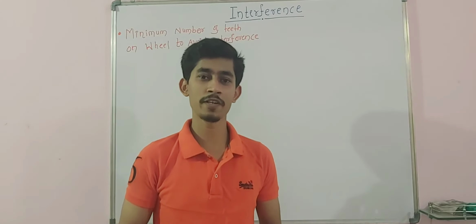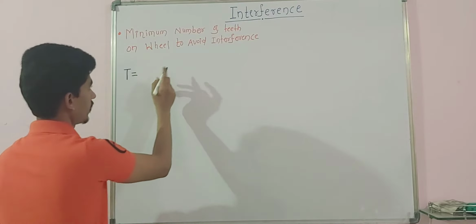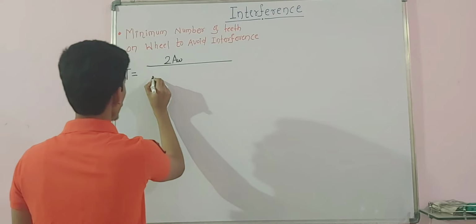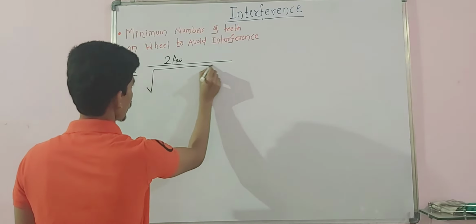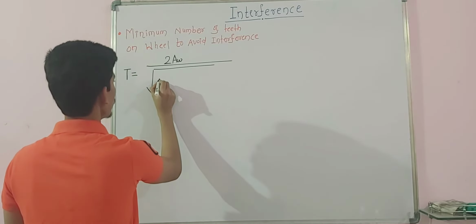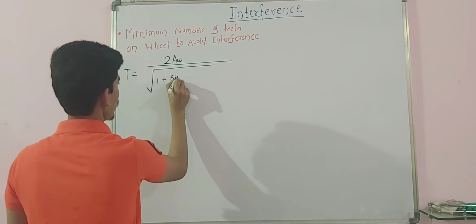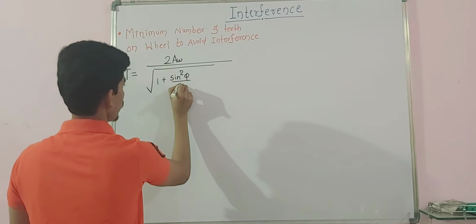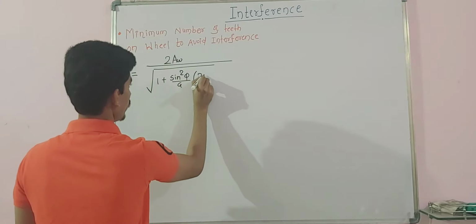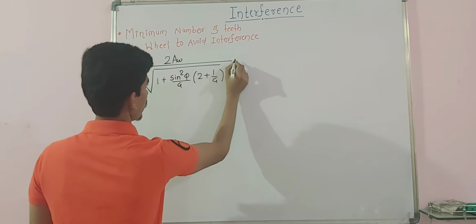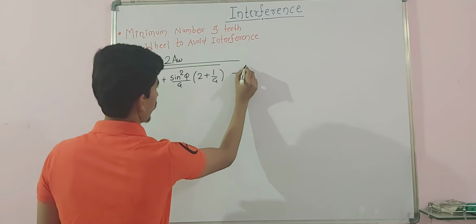So let's calculate how many teeth it will be. We know this formula. Minimum number of teeth required on wheel is T = 2AW divided by the square root of 1 plus (sin square phi by g) into (2 plus 1 by g), minus 1.